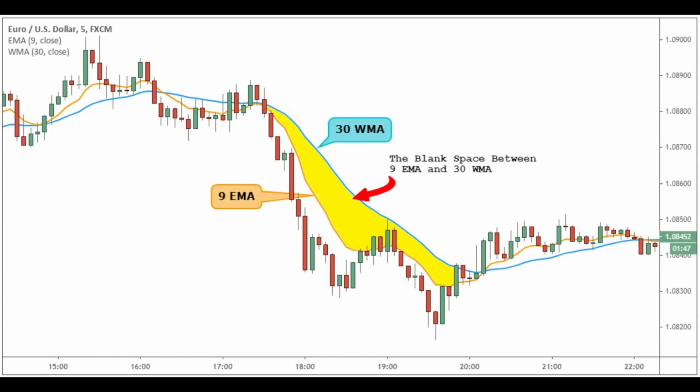These are the rules for a long trade signal. The 9-period EMA must be above the 30-period WMA. The two moving averages need to be apart from each other. See chart. The first bar that closes below the 9 EMA will be used as the trigger bar for the buy setup. Place a buy limit order above the high of the trigger bar. Note, the bar that closes below the 9 EMA needs to remain above the 30 WMA for this setup to